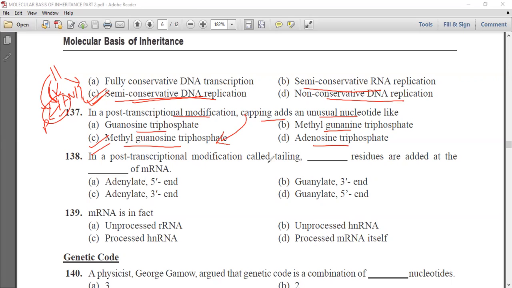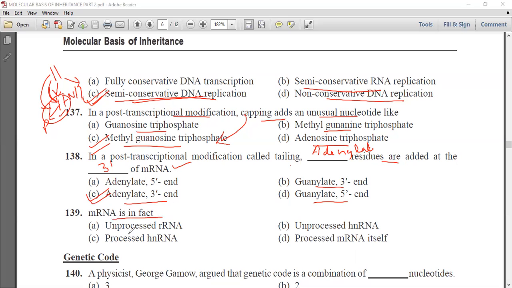In post-transcriptional modification called tailing, dash residues are added at the dash of mRNA. Adenylate 5' end, guanylate 3' end, adenylate 3' end, and guanylate 5' end. Now we know that in tailing, adenylate residues are added at the 3' end of mRNA. So option C is the correct answer.